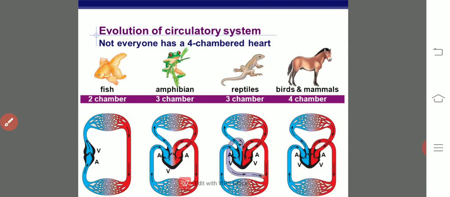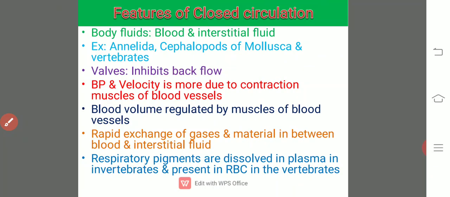These are the features of closed circulation. It is seen in the Annelida, cephalopods of the Mollusca and in all the vertebrates. These are the fundamental features of the closed type of circulatory system.